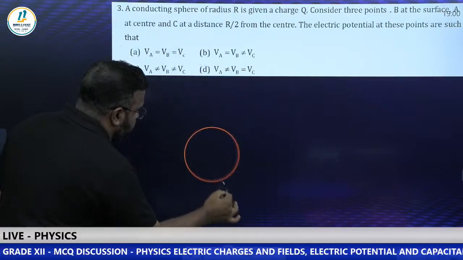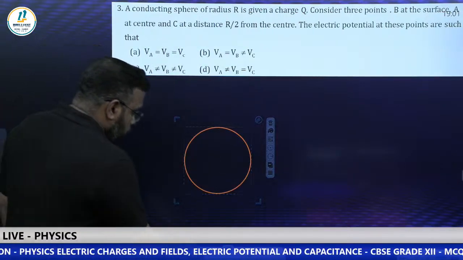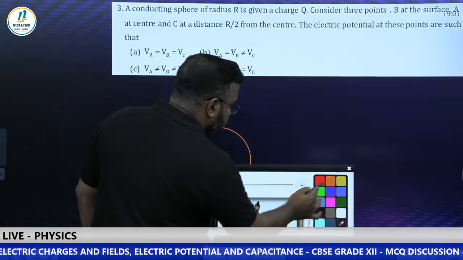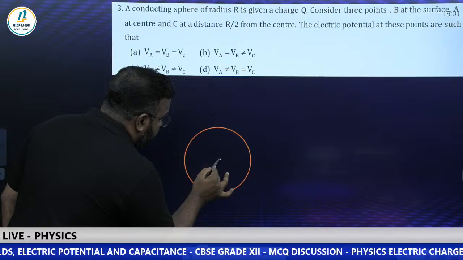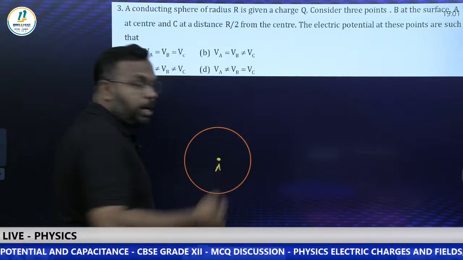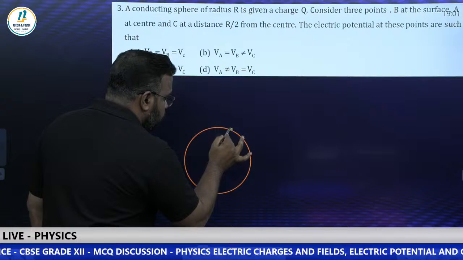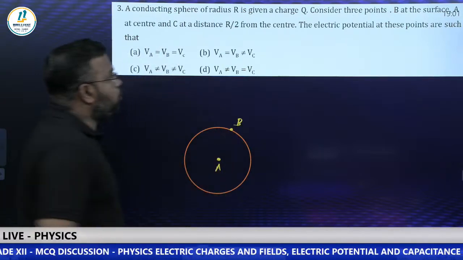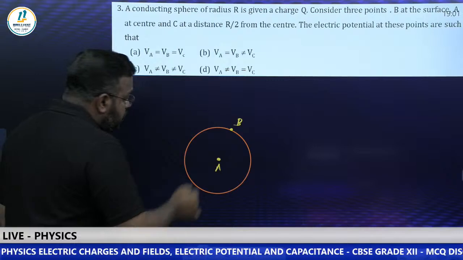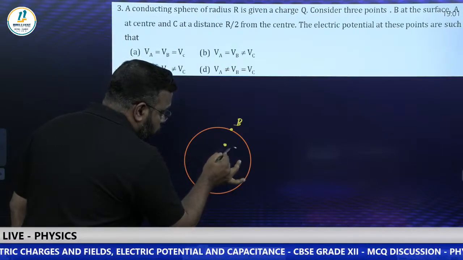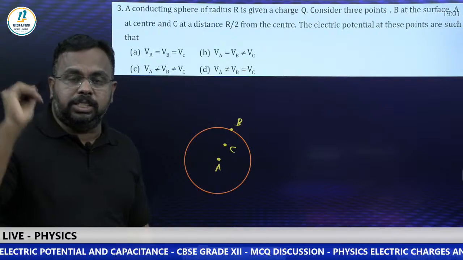There is a conducting sphere. So it's a conductor sphere. There are 3 points on it. Which are the points? There is point A. Where is the point A? A is at the center. So at the center, we can mark the point A. B is at the surface. At the surface, there is point B. And where is C? C is at a distance r by 2, where r is the radius. So if r is the radius, at a distance r by 2, we can mark the point C. Then the question is about the potentials.